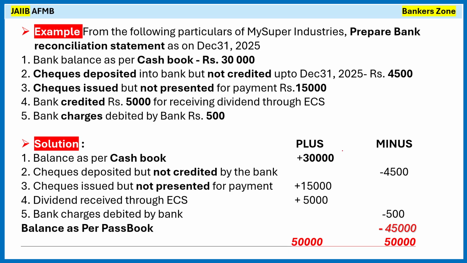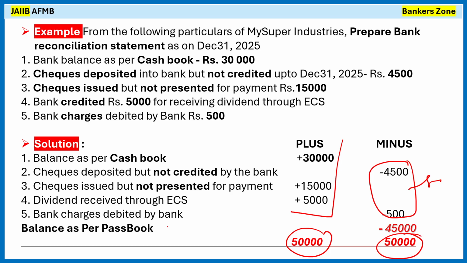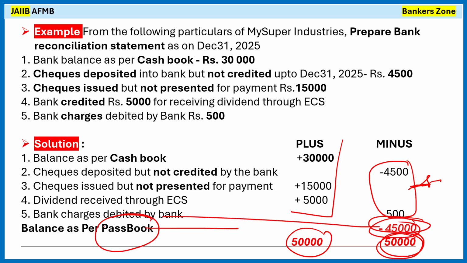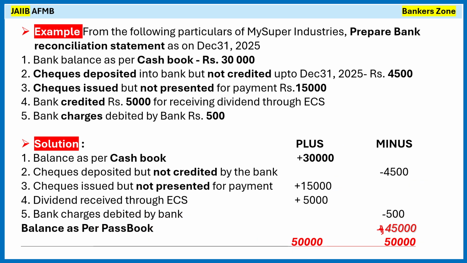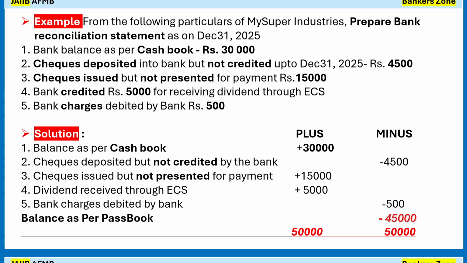So simply do the total here. Here 50,000, here must be 50,000. So this minus 5,000, so the balance as per the passbook must be 50,000 minus 5,000, that is 45,000. So 45,000 should be the balance as per the passbook. Okay. Here it should be plus. So in that way you have to approach in the examination.